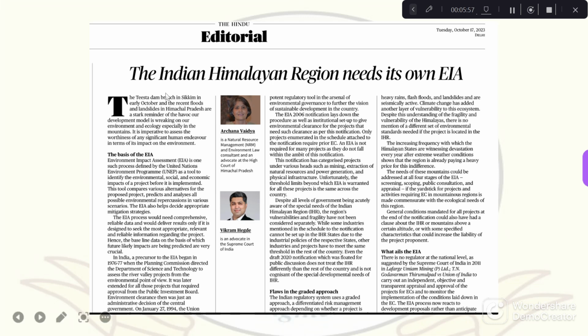As we have seen last month, there was flood in Sikkim and Himachal Pradesh, which again come under the Indian Himalayan region. So that's why they have argued that there should be a separate environmental impact assessment for this region. So this was all about the editorial.